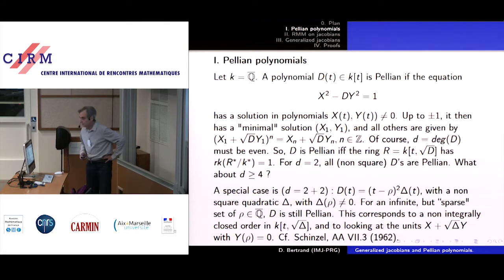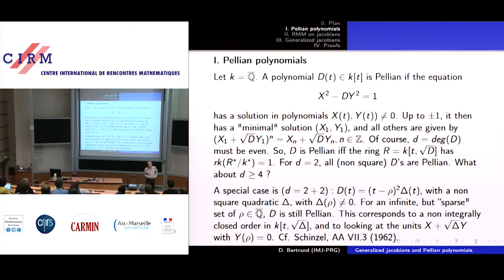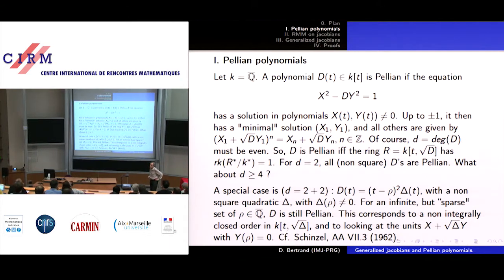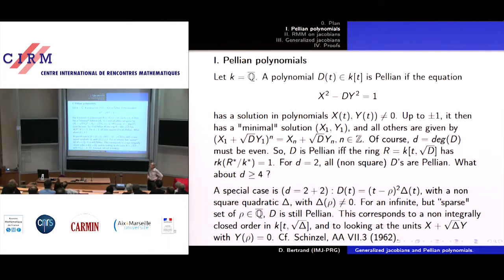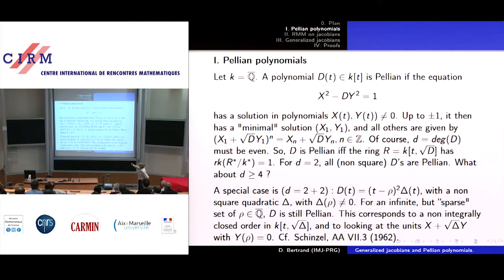Okay, so you know what Pell or Pell-Fermat equation is. That's over Z. And if you replace Z by the ring of polynomials in one variable over a field K, well, you have the definition of a Pellian polynomial, which is written here. We ask whether this equation, x squared minus D y squared equals 1, has a solution in polynomials. D is a polynomial with y not 0.